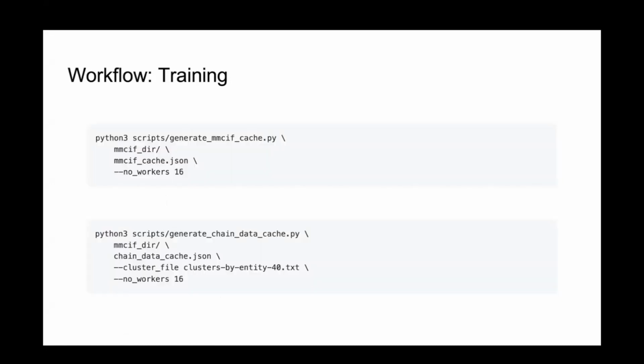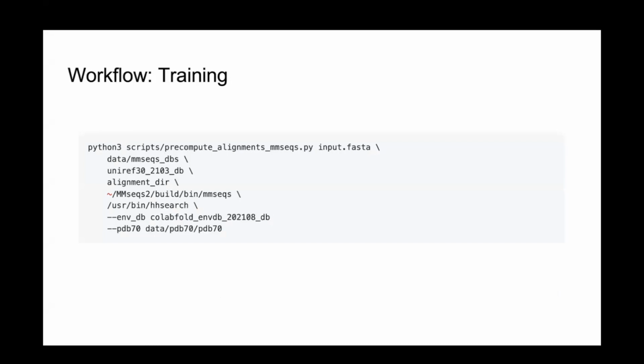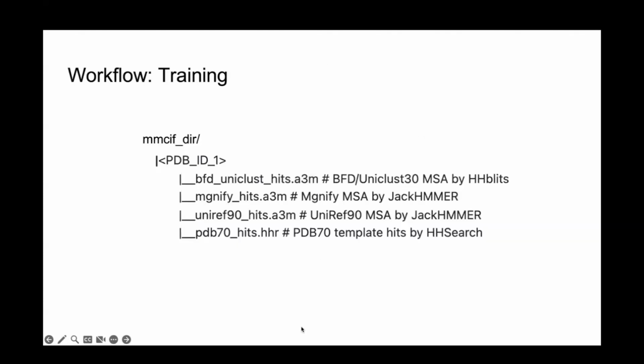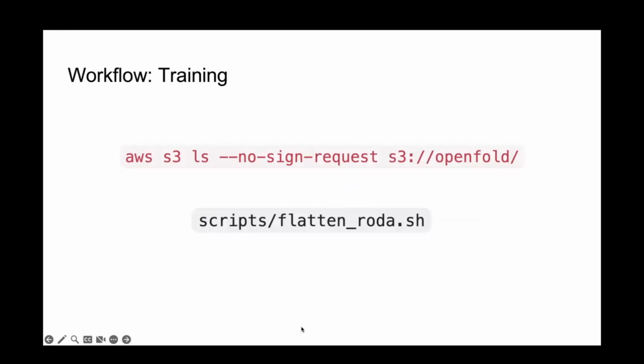And then I'll mention actually that if you want to skip this entire process, not have to compute any alignments, and you just want to use the MSAs that we've released, all you need to do is download them from AWS. This includes everything, including the distillation MSAs that we released from AlphaFold 2's distillation sets. And then this script file just changes the format into the format right here expected by OpenFold. By default, the RODA format is a little bit different, just so you can download subsections of the data. But yeah, this is what you do to prepare the RODA data for OpenFold training.